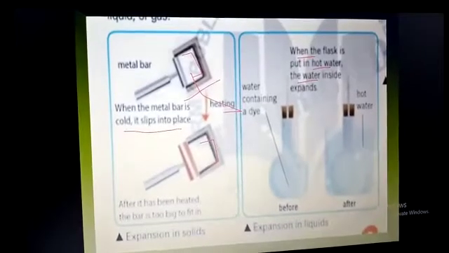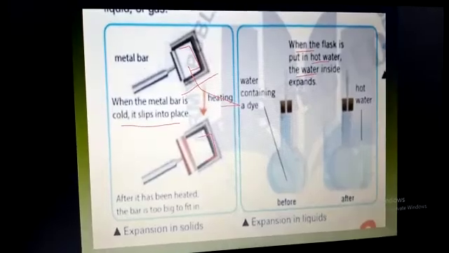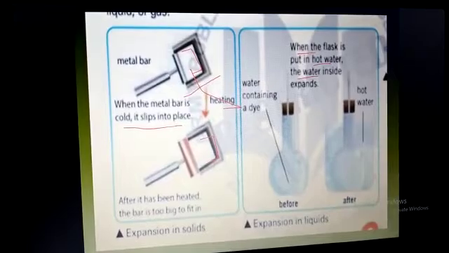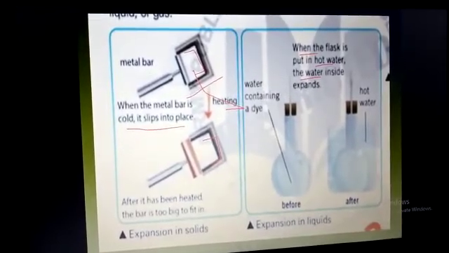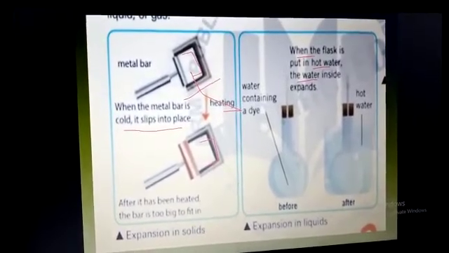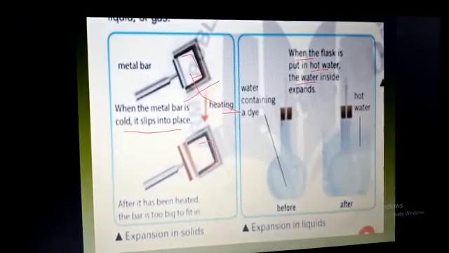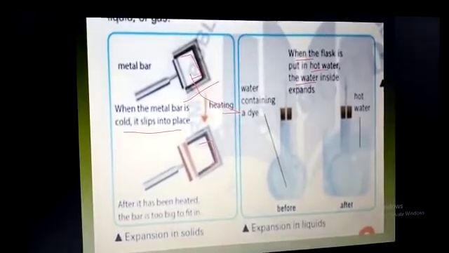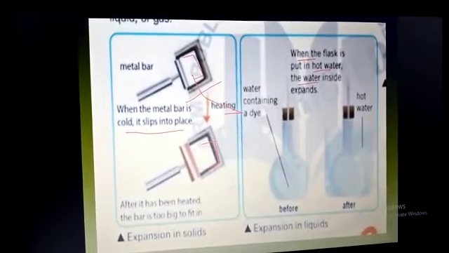This is the diagram of expansion in solids, expansion in liquids and expansion in gases. Expansion in solids: expansion means spread out. This is the metal bar. When the metal bar is cold, it is clipped into its place. After heating, the metal bar does not fit into the stand, because after it has been heated, the bar is too big to fit.